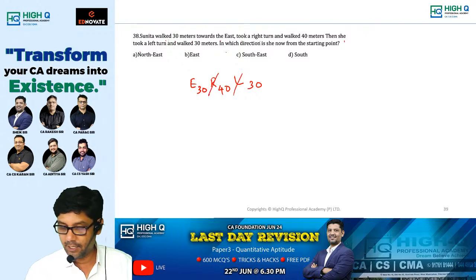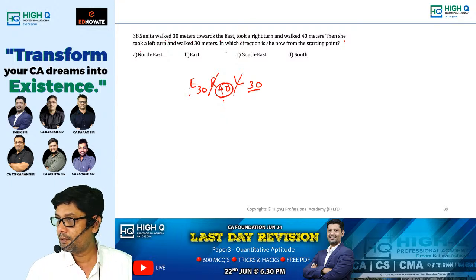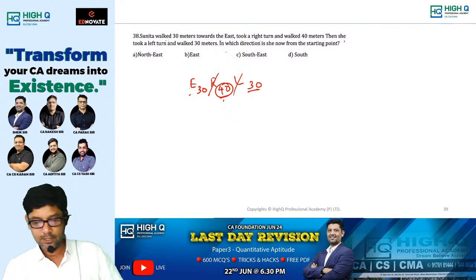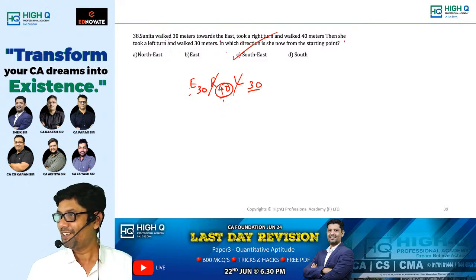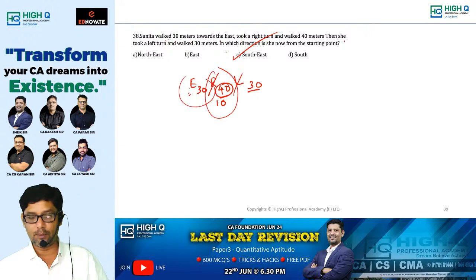Right and left cancelled. But the right distance is more than the left distance. Am I right, my dear? So east. What is right of east? South. Answer is southeast, because right side of east. Because here 10 is also coming, na? So right side 10 is coming. Therefore southeast will be the answer.